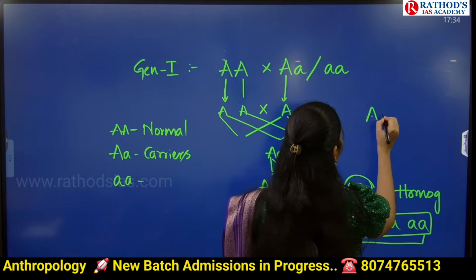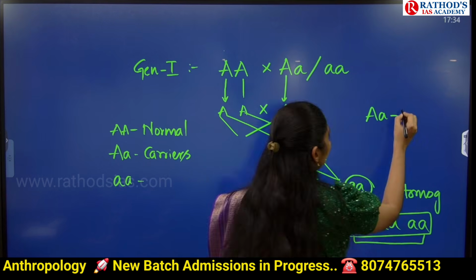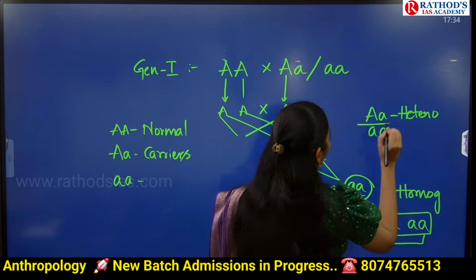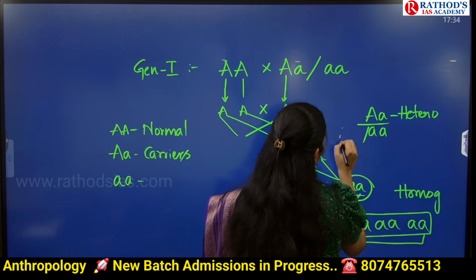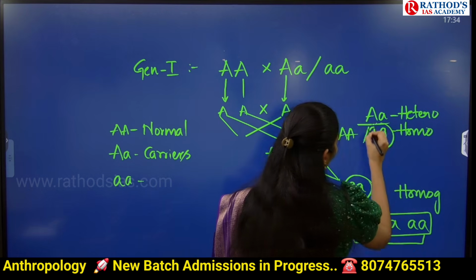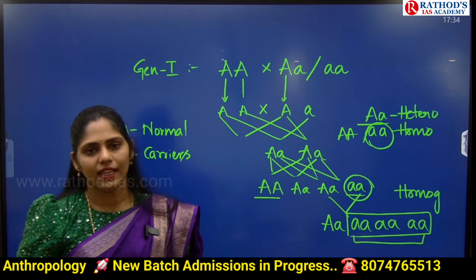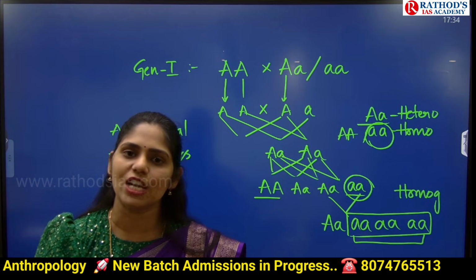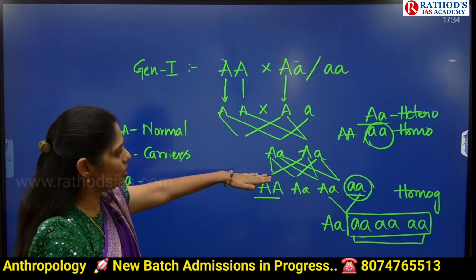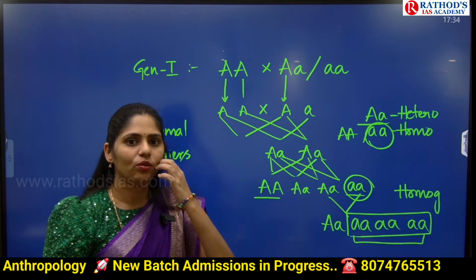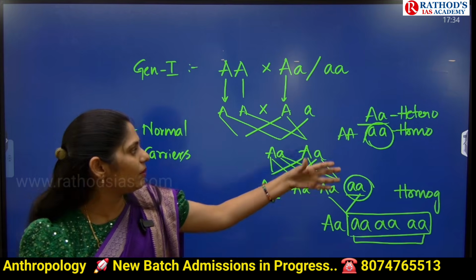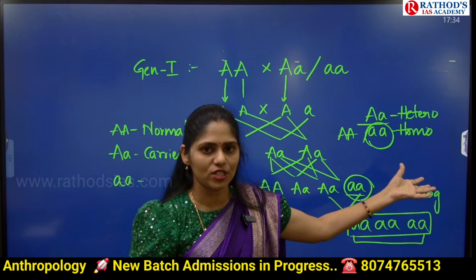Okay, capital A, small a, if we have two different alleles, it is called heterozygous. It may be small a, or it may be capital A, it is called homozygous condition. If we have two recessive alleles, that will have a high chance of a genetic disorder. So if you see in generation 1, generation 2, generation 3, if they are going for this kind of marriages within the same bloodline, there may be a chance of expression of homozygous genes.